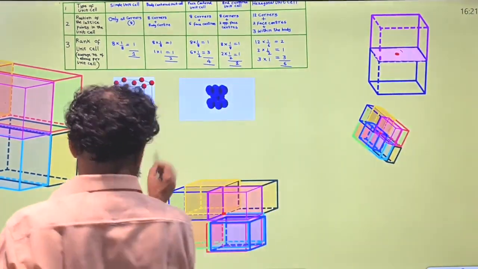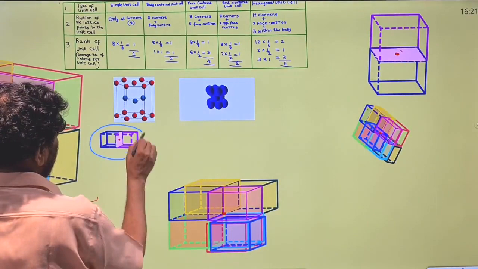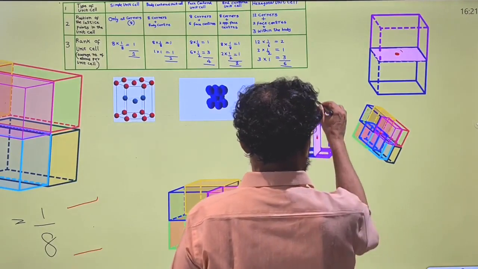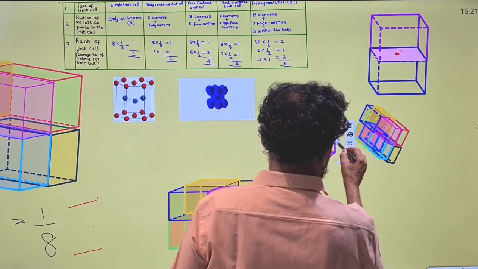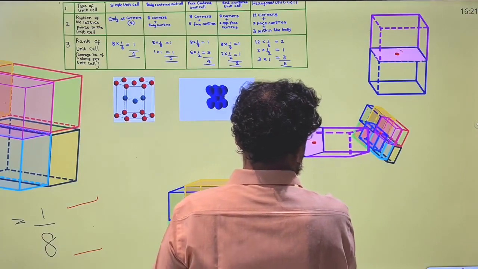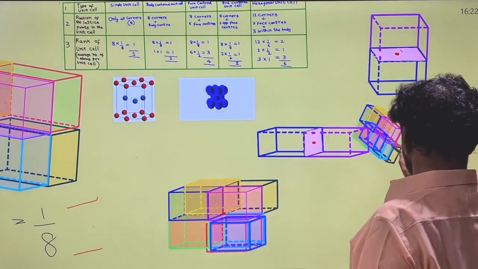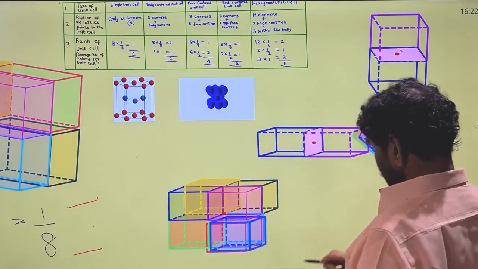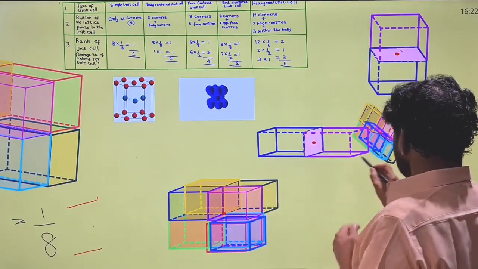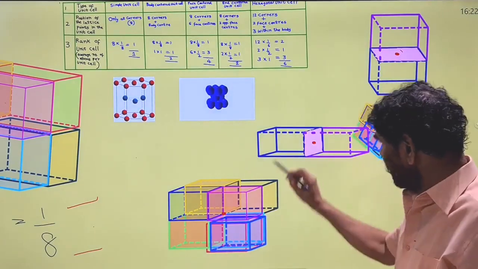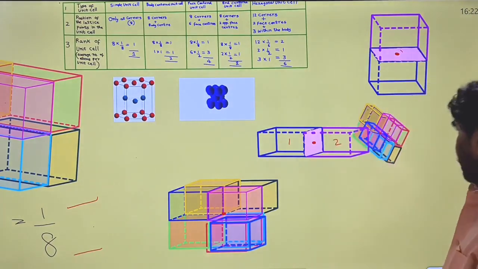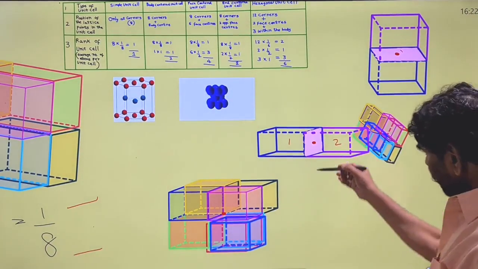So this is the same thing. This is unit cell 1, this is unit cell 2, and this is the common wall between the two unit cells.